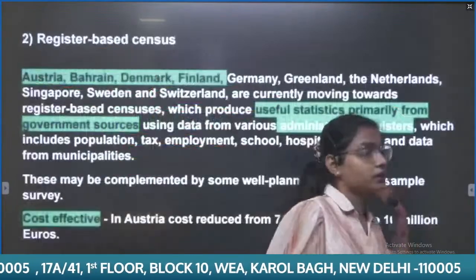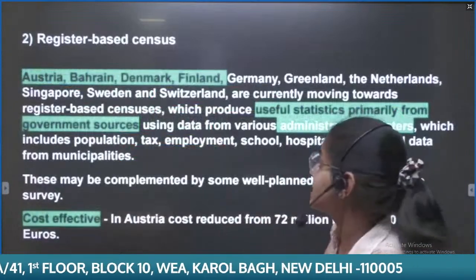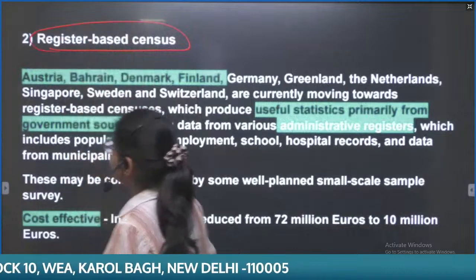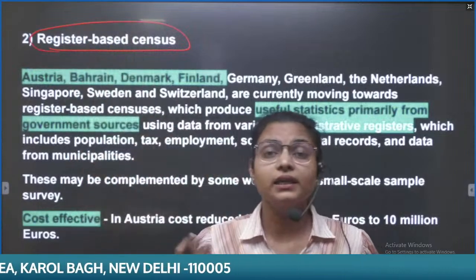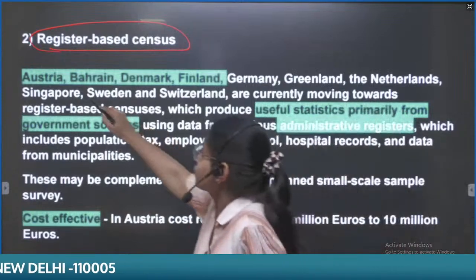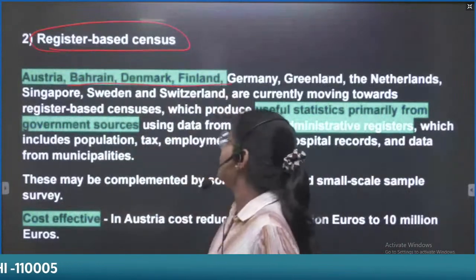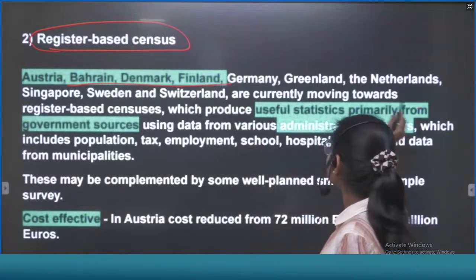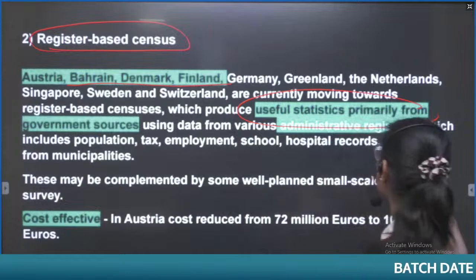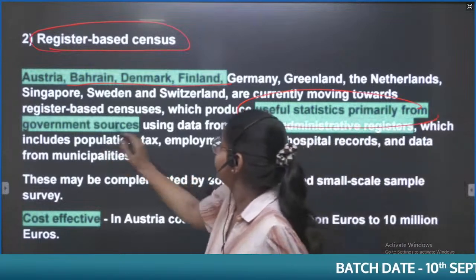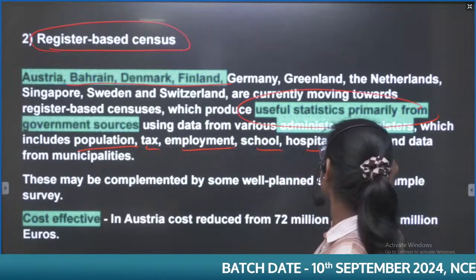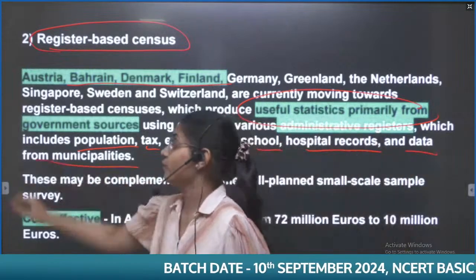After this, another type of census is the register based census. It means we are linking different administrative registers, like in Austria, Bahrain, Denmark, Finland. They are using this type of census in which they have linked the registers. For example, using population, tax, employment, school, hospital records, and data from the municipalities.